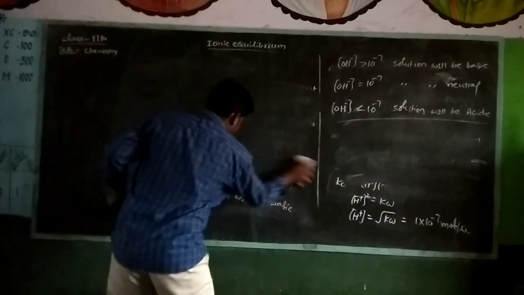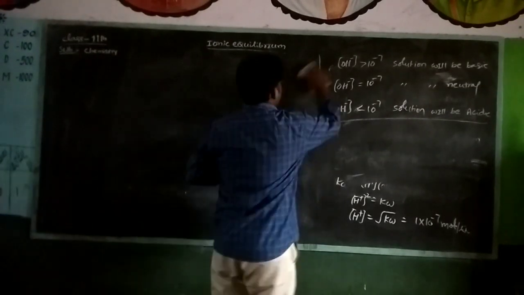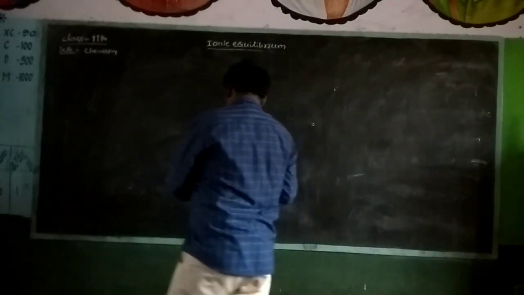Next, we go for the pH scale. What is meant by pH? Listen carefully.